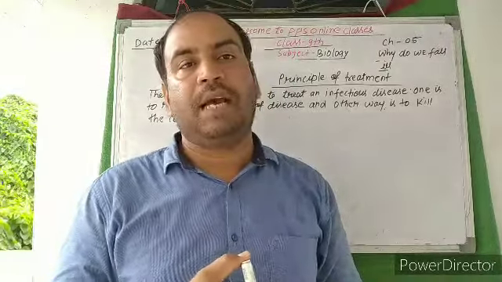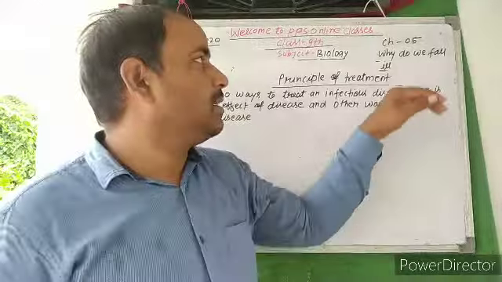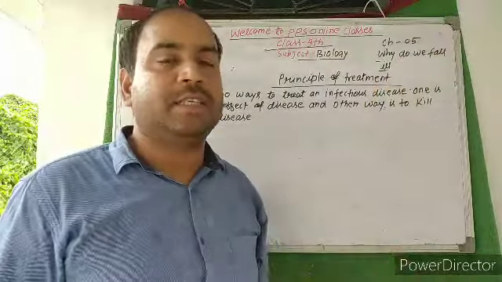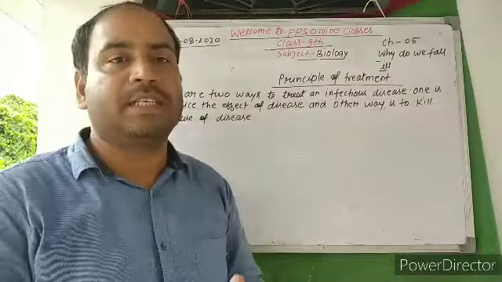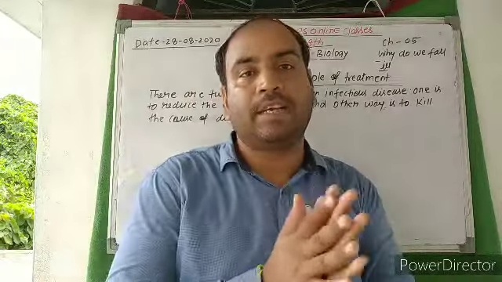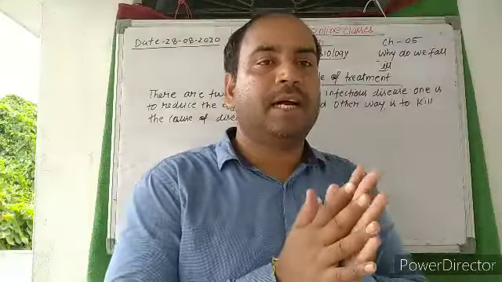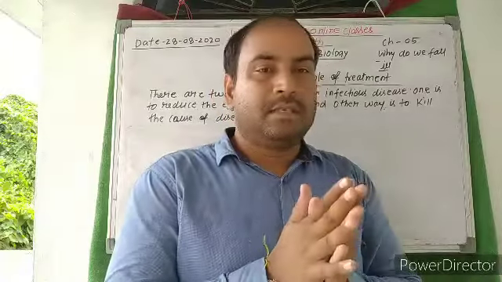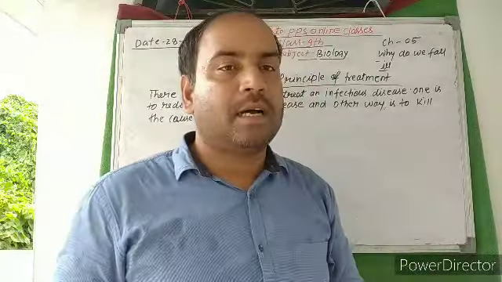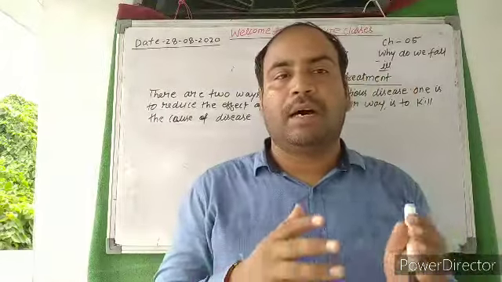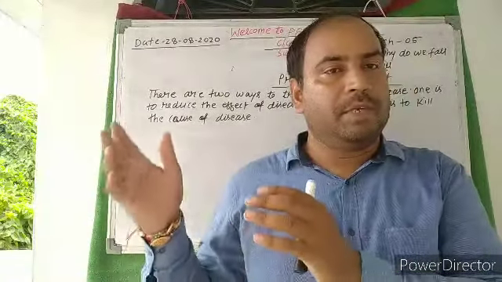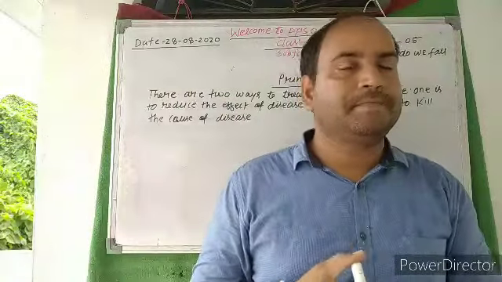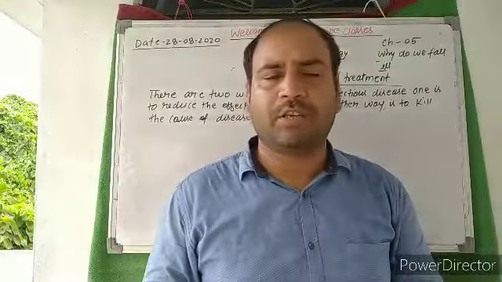So dear students, we have learned a lot of things just like diseases, infectious diseases and non-infectious diseases, communicable and non-communicable diseases, symptoms, signs, chronic and acute diseases, and we have classified the diseases and modes of diseases, just like direct and indirect modes of diseases, meaning how a disease transmits from an infected person to a healthy person. So we have discussed all of these things, just like modes of transmission of diseases.